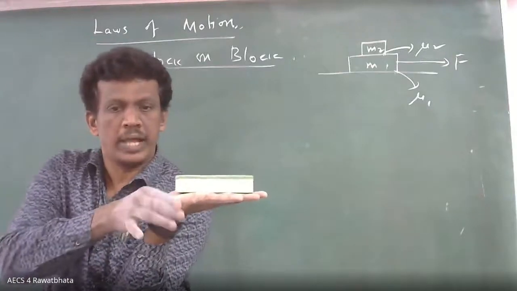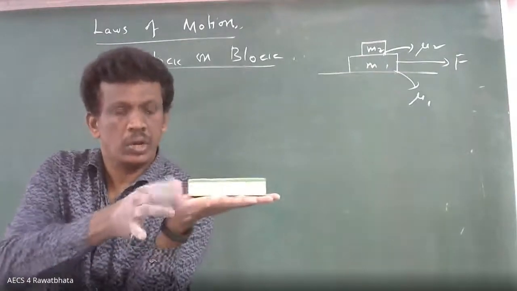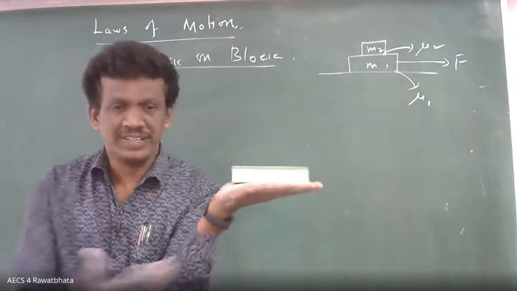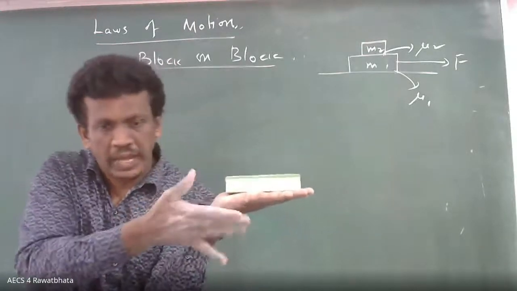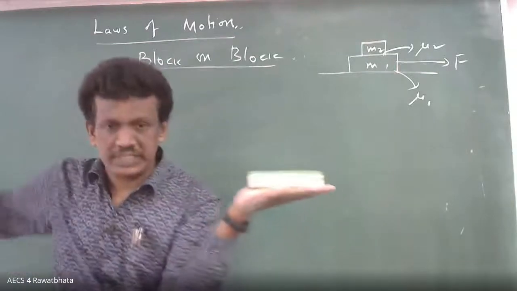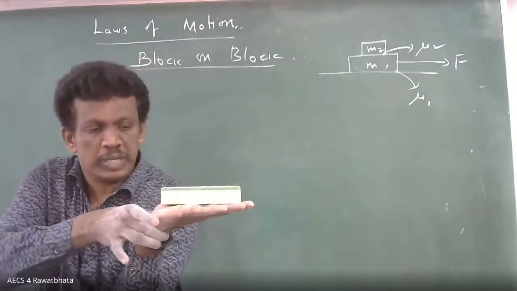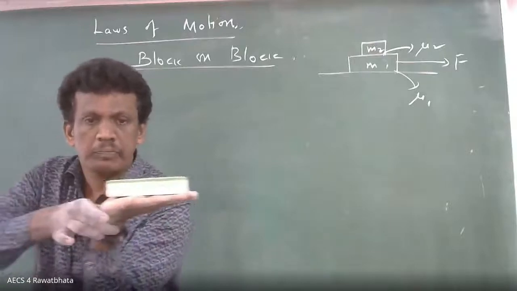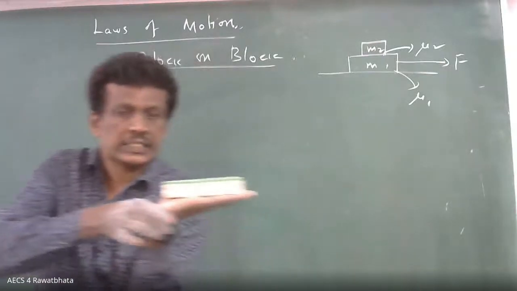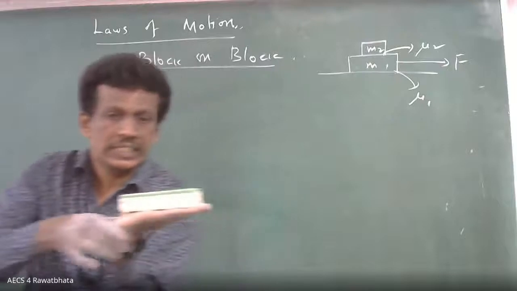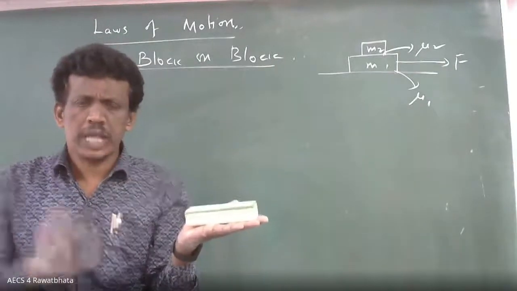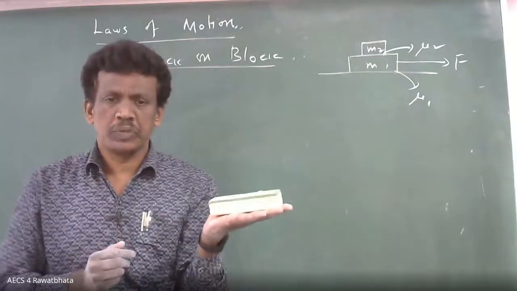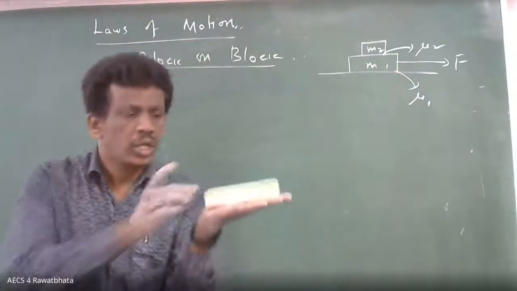Now somebody is pulling this. As long as the static friction is there, both will move together, because there is no relative motion.